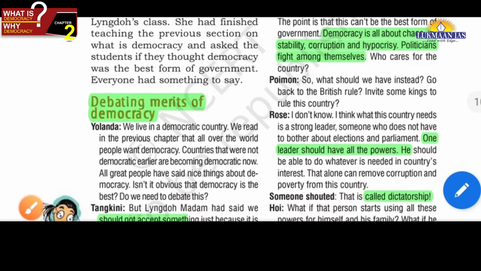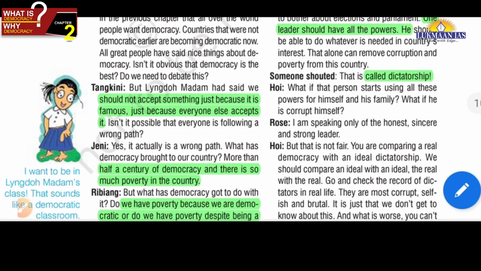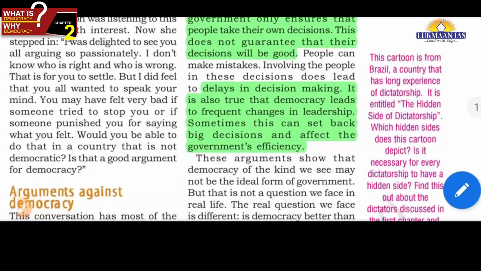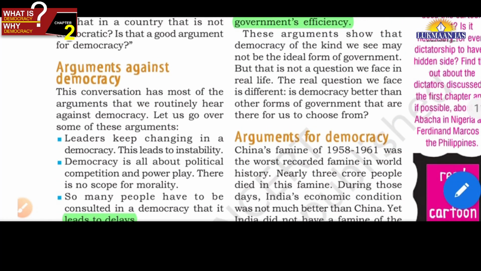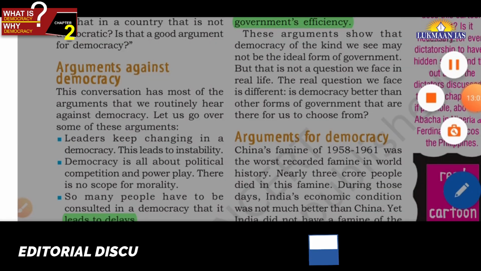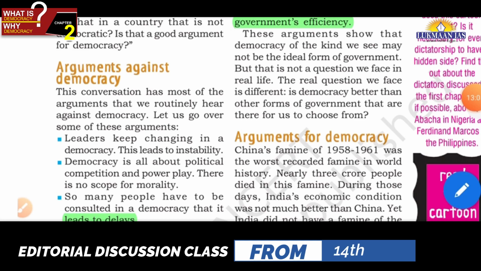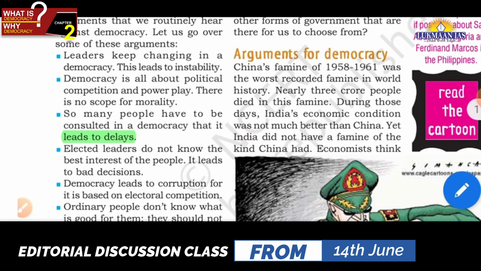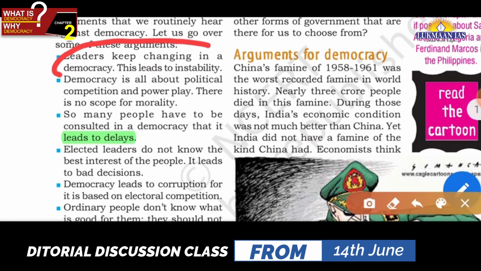Now, why democracy? So again, there is so much debate. You will be reading this debate between students and teachers, friends. Now let us see arguments against democracy. So we will see arguments against democracy. There are many arguments. The first is that leaders keep changing in democracy.